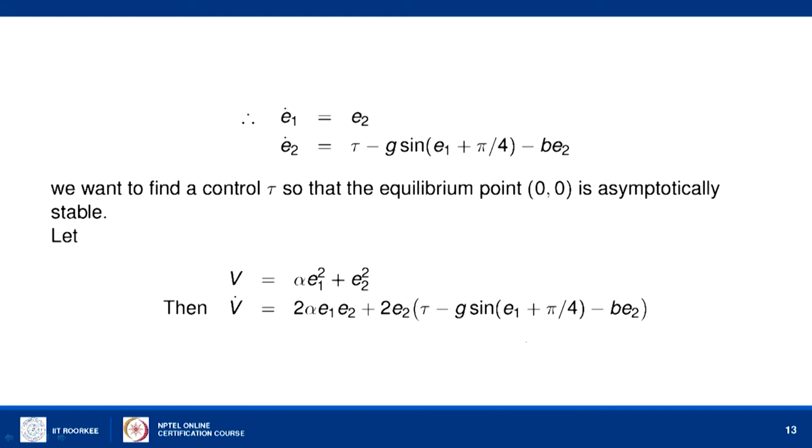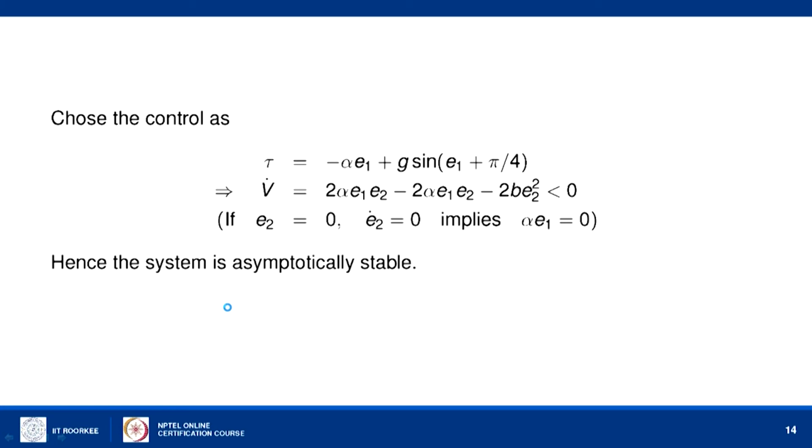So, this is the expression. Now, we want to make this V dot negative definite. So, we have to select this control tau in such a way that V dot becomes negative definite. That will work as a suitable control term.